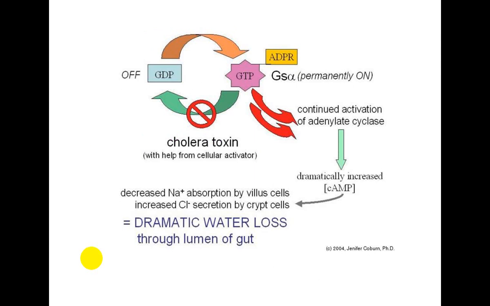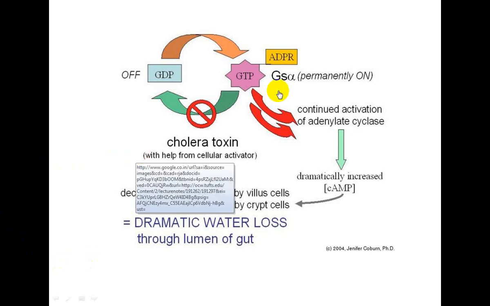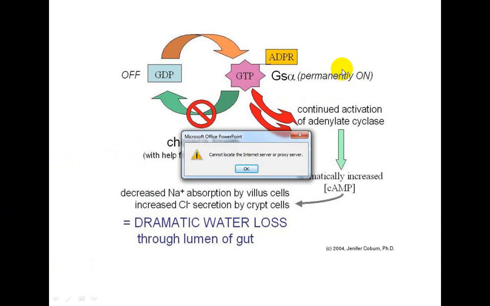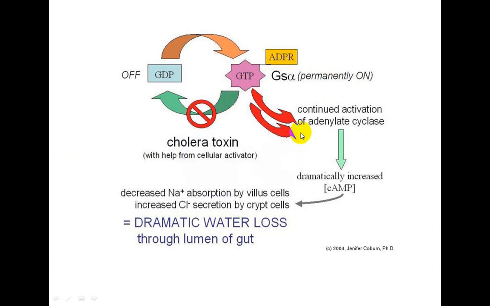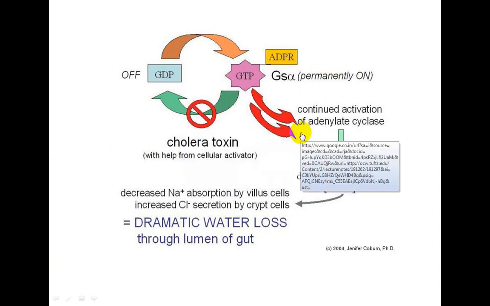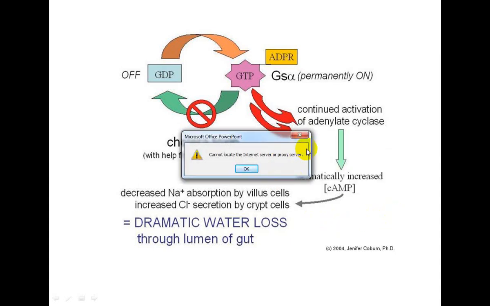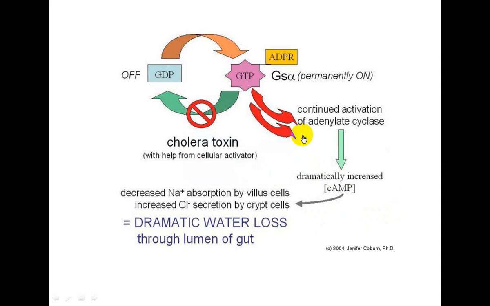So, due to this cholera toxin, the G alpha is permanently on, but in a normal cell you will find that this G alpha is sometimes on and off. As a result, the activation and deactivation of this G alpha occurs regularly, and we have a certain amount of cAMP.